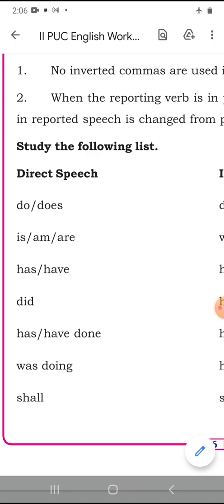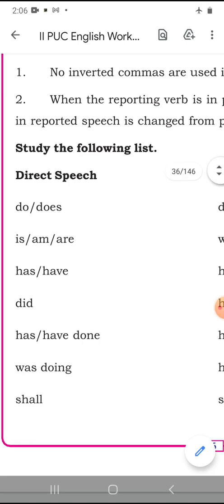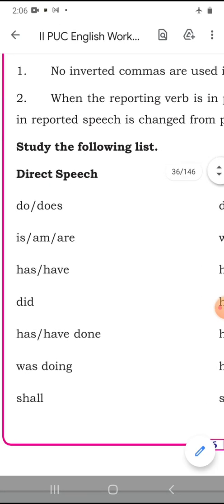Now, direct speech, where do or does is available. Do or does, in the sense that the sentence is in the simple present tense. Bear in mind that do or does. Study the following list heading: direct speech, do or does.